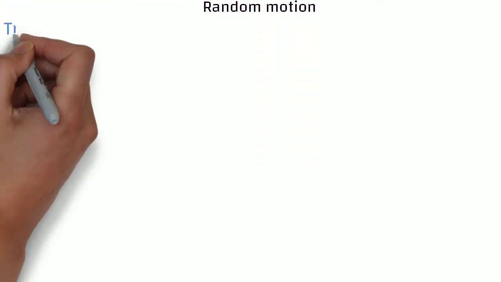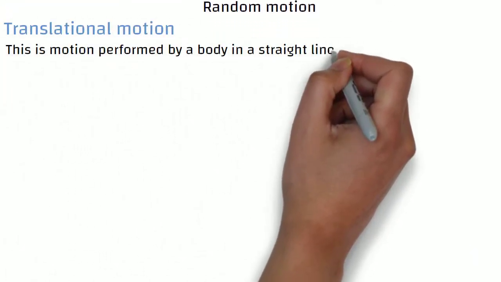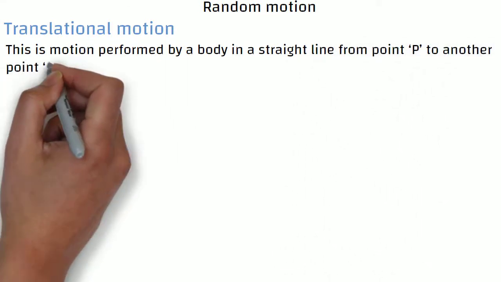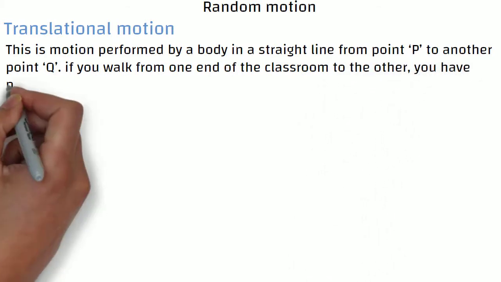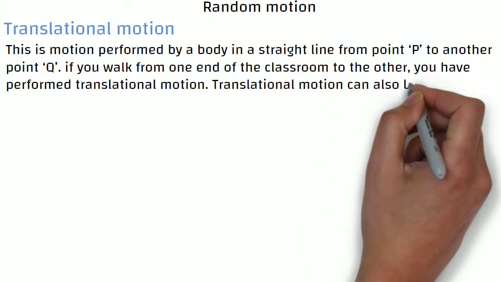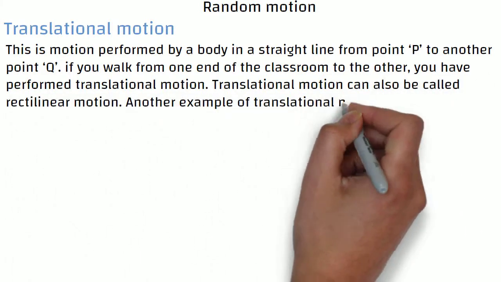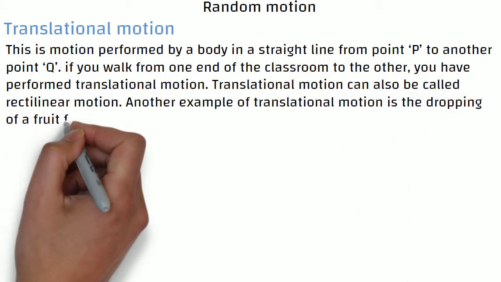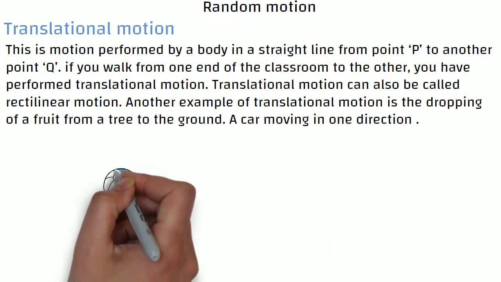Translational motion. This is motion performed by a body in a straight line from point P to another point Q. If you walk from one end of the classroom to the other, you have performed translational motion. Translational motion can also be called rectilinear motion. Another example of translational motion is the dropping of a fruit from a tree to the ground, or a car moving in one direction.